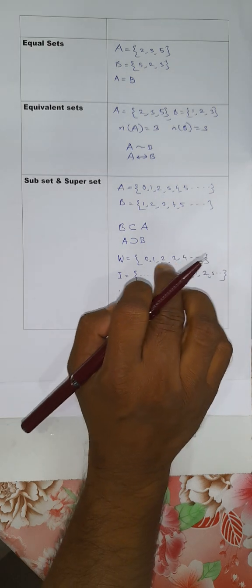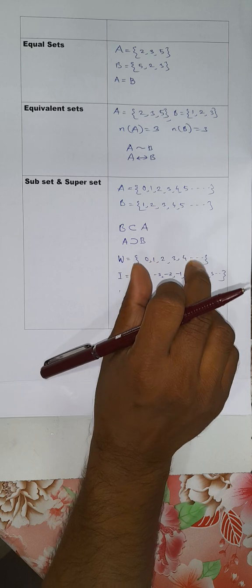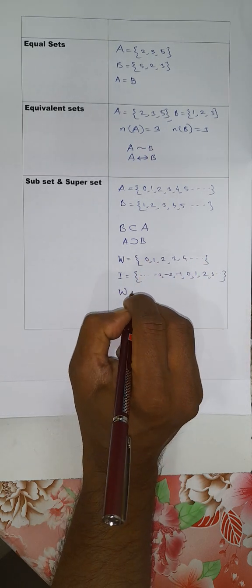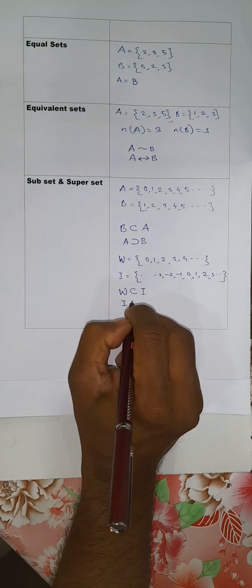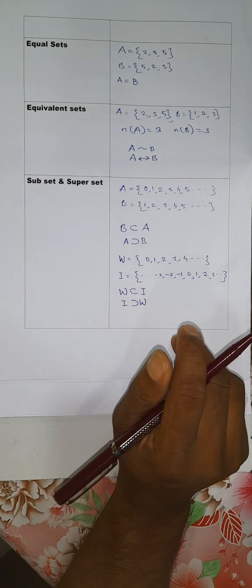That means any element of this set you will find within this set. Every element of this set is an element of this set. So we write it as W is a subset of I, or I is a superset of W. Right?